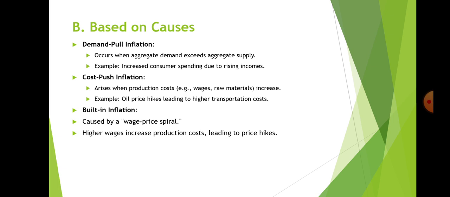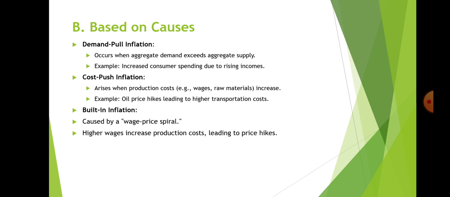Next, we have based on causes. First, we have demand pull inflation, which occurs when aggregate demand exceeds aggregate supply. For example, increased consumer spending due to rising income. Next, we have cost push inflation.